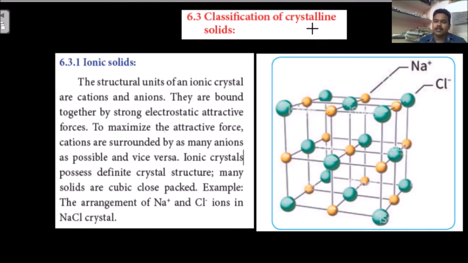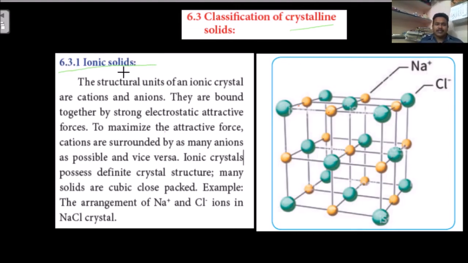We already studied that crystalline solids are classified into ionic, covalent, metallic, and molecular. These four are the main classifications. In that, the first one is ionic solids. In ionic solids, what is it?